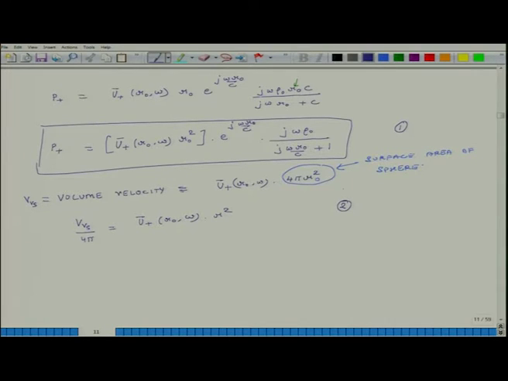So, if I plug 2 in 1, I get P plus equals VVS divided by 4 pi times j omega rho naught E to the j omega r naught divided by c, divided by 1 plus j omega r naught divided by c.